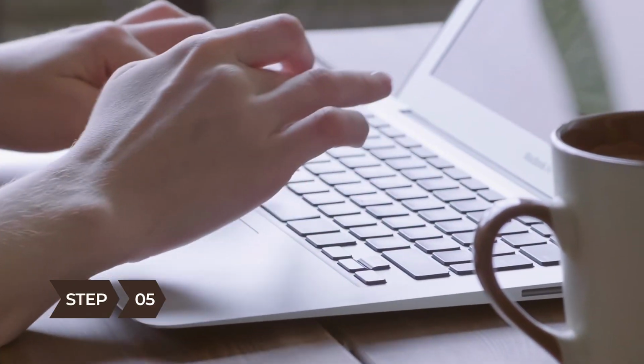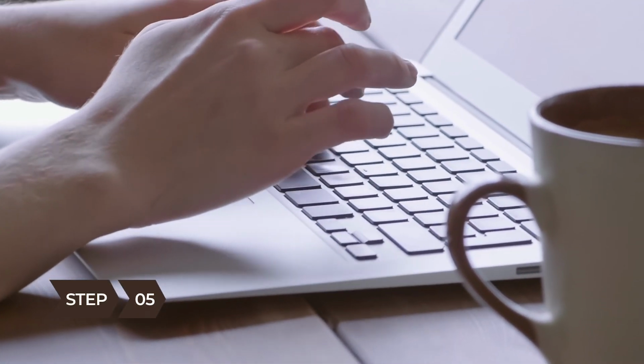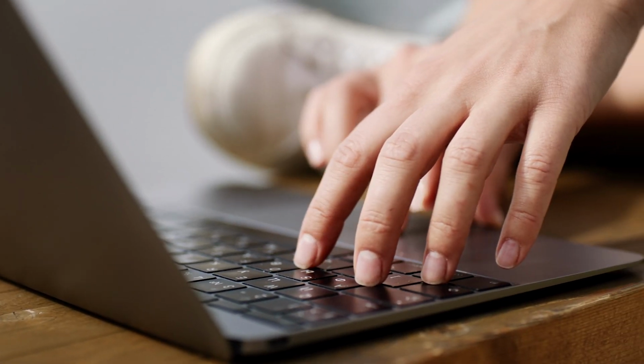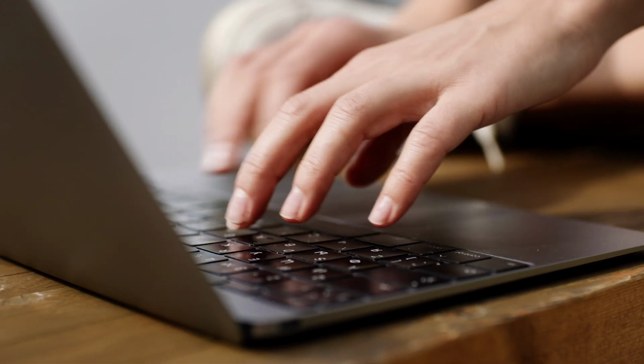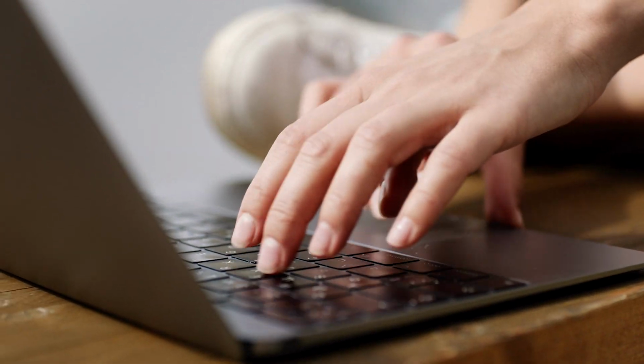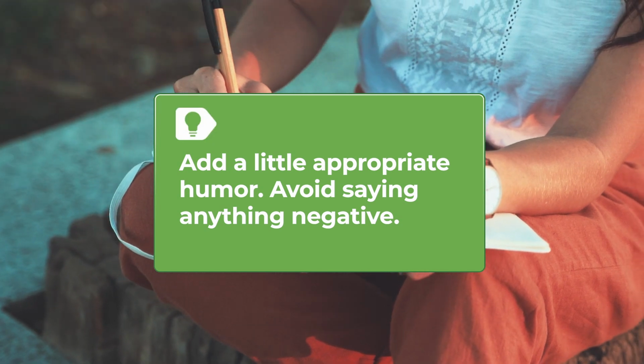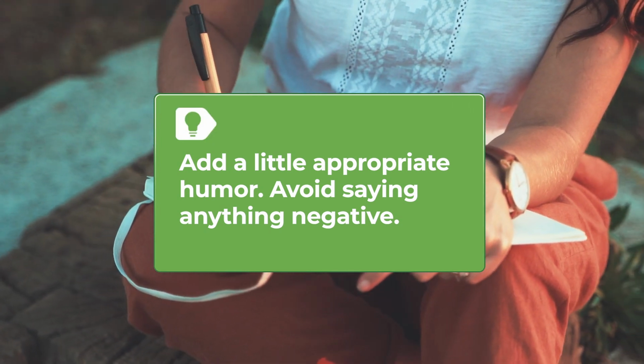Step 5. Write a draft, making sure it has a clear beginning, middle, and end. For example, introduce the deceased's zest for life, tell stories that illustrate it, and close with a favorite saying or appropriate quote. Add a little appropriate humor, if possible, and of course avoid saying anything negative.